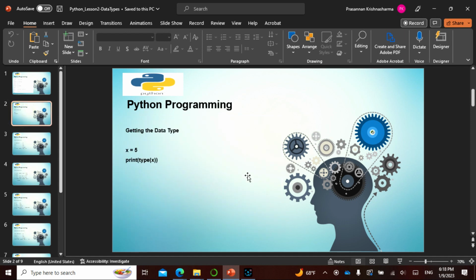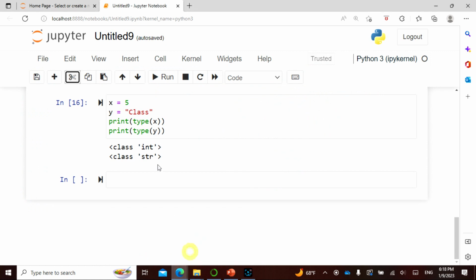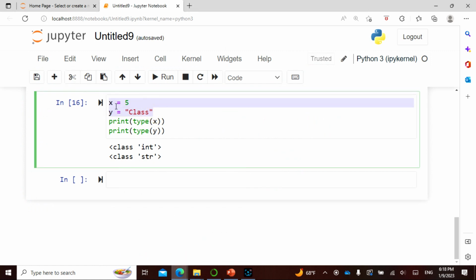Getting the data type, we just showed you, and if you want some example of other things, I can take this and show it to you. Just give me a second.